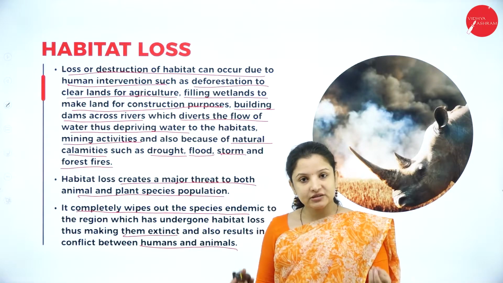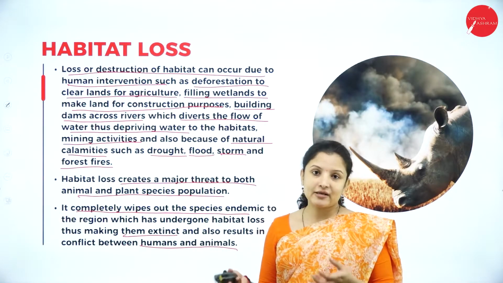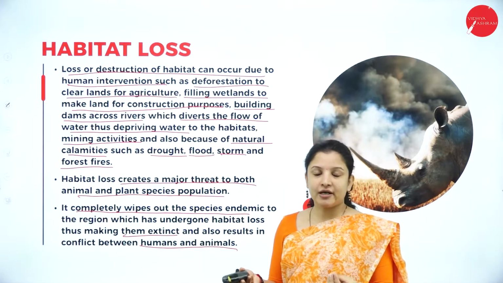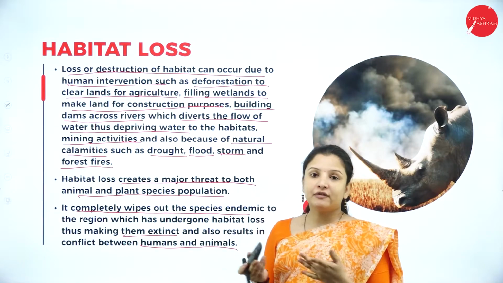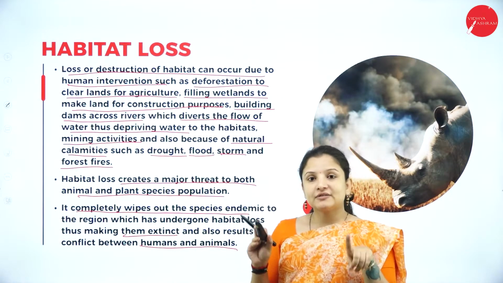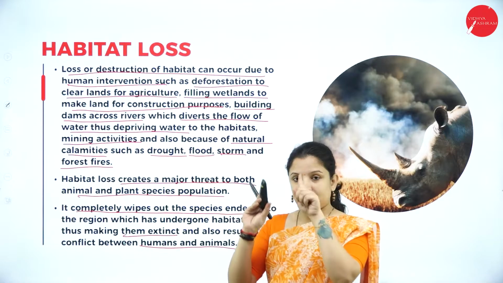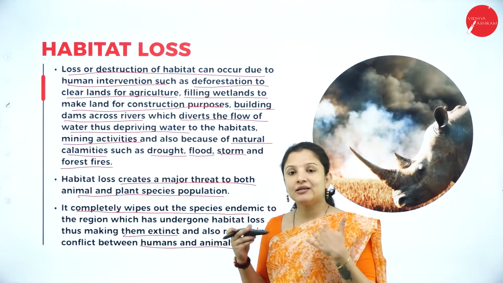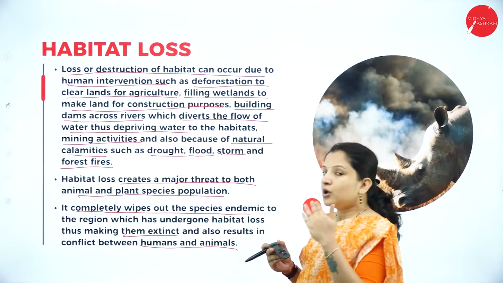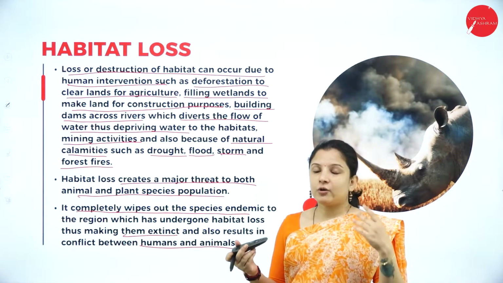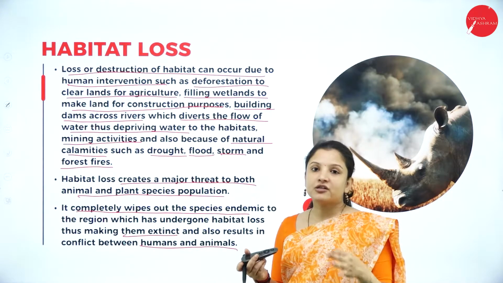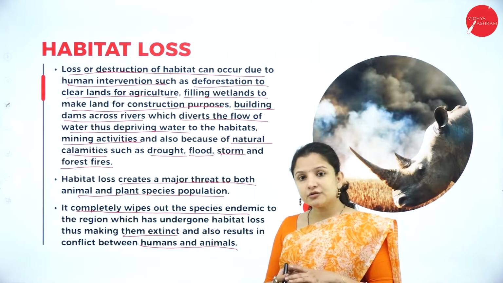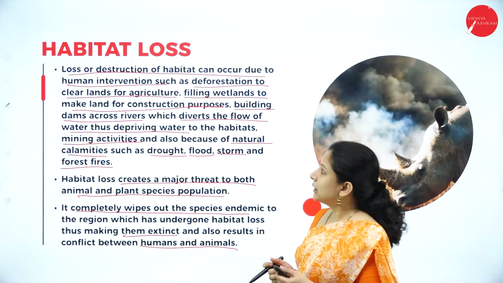Now in that area, if you construct a road in the center, obviously the animal has to pass through that area itself because they are accustomed to that particular passage, right? Whenever you're traveling through a forest area, you might have seen boards on the highways saying animal crossing, animal corridor, right? That means it is a place where the animals actually cross. So when animals cross those regions, obviously it will result in a conflict between the humans and the animals. So habitat loss can also cause a conflict between man and wildlife.